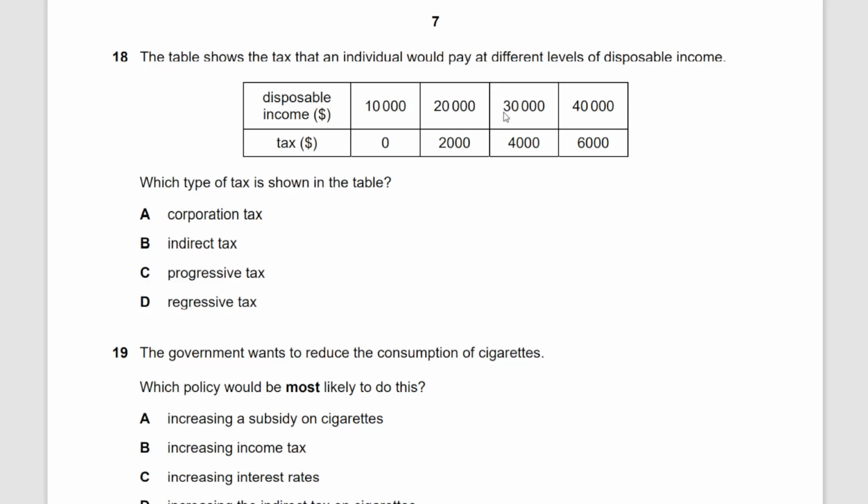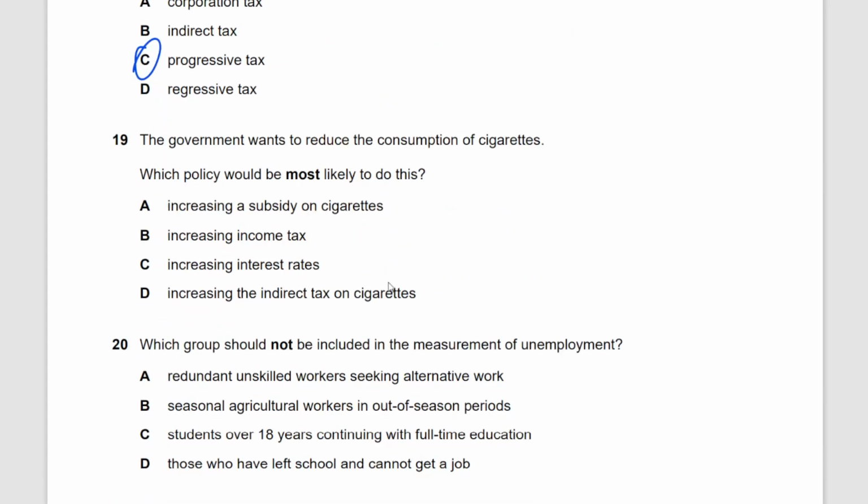13. So you can say that the rate of tax, remember that whenever we are determining what kind of tax it is, we have to always look at the rates, the percentages, right? The rate of tax is rising as the income rises, so that's going to be progressive tax. Question number 18, the answer would be option C. Moving on to the next question, guys.